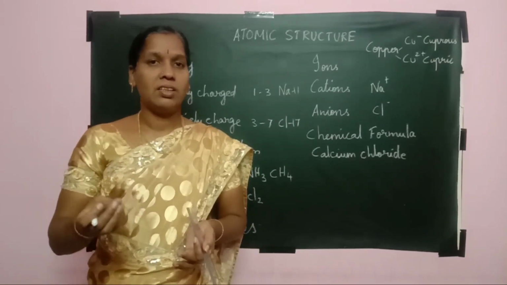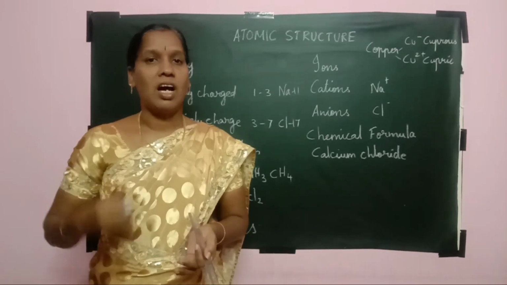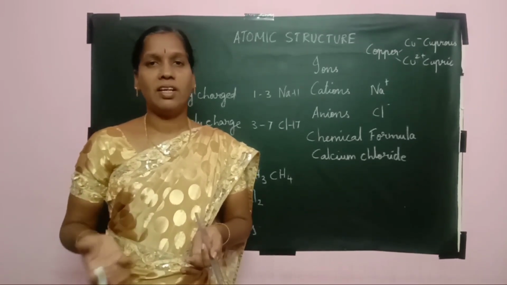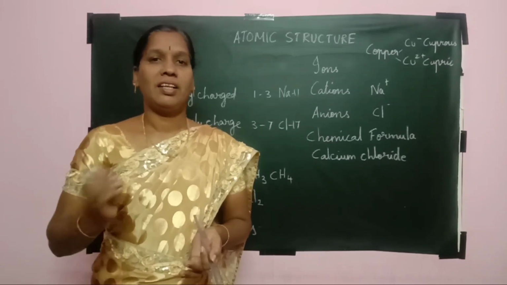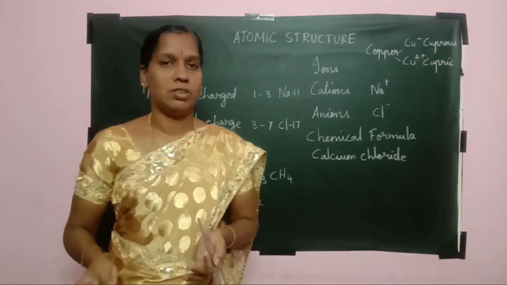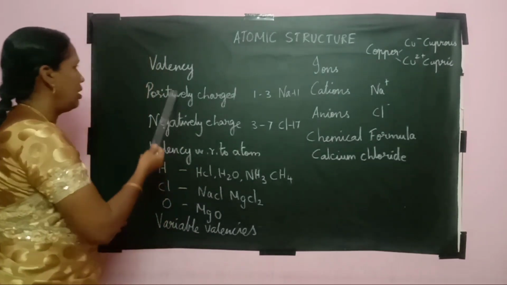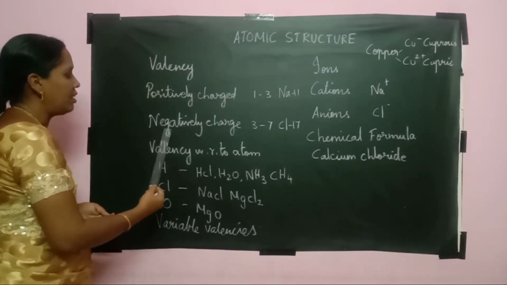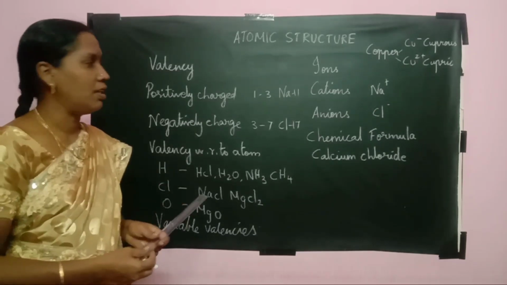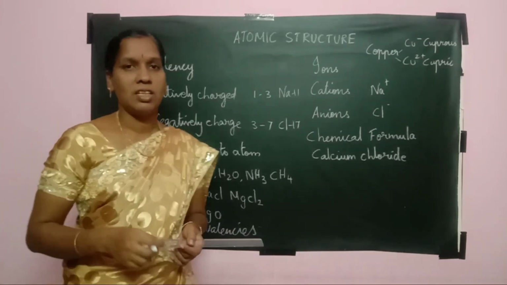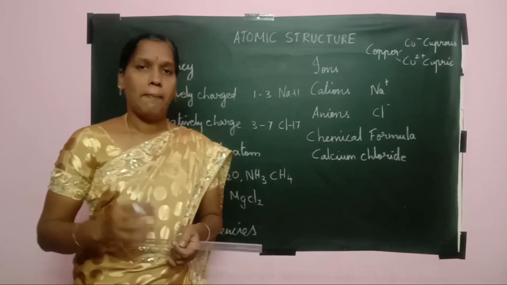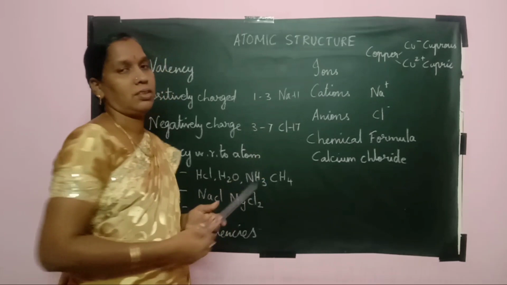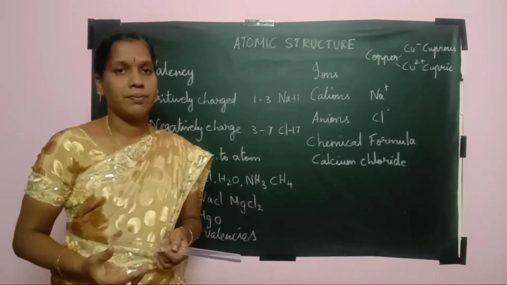That is, during chemical combination it may gain an electron, lose an electron or share an electron, and then the final result is given out. Now we are going to see the two types of valency, positively charged and negatively charged.